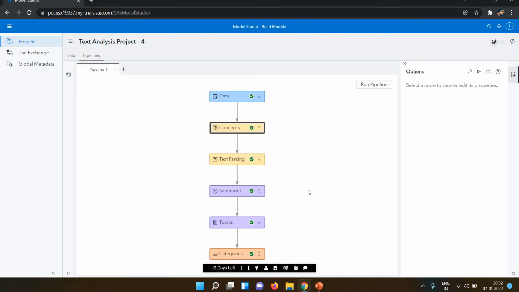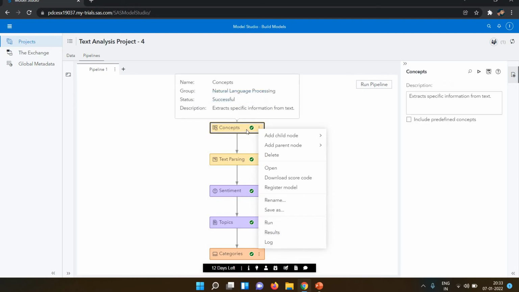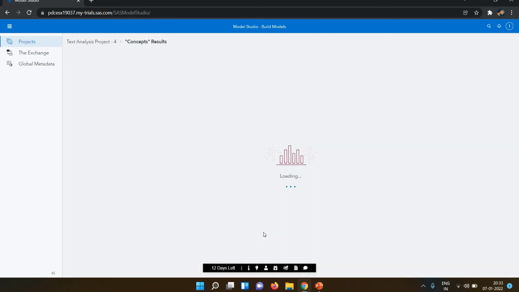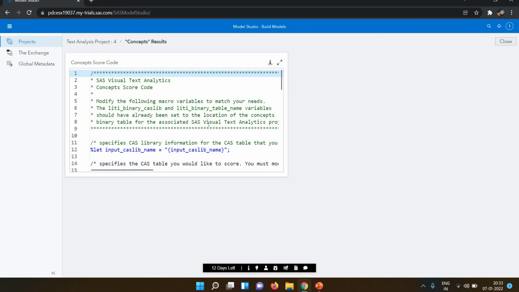Now you can see my pipeline ran successfully because it shows the check on all of them. If you want to see the result, you need to right click on concepts and then click on results. Now you can see we have the result. In the result it shows some SAS code. So this is the SAS code.